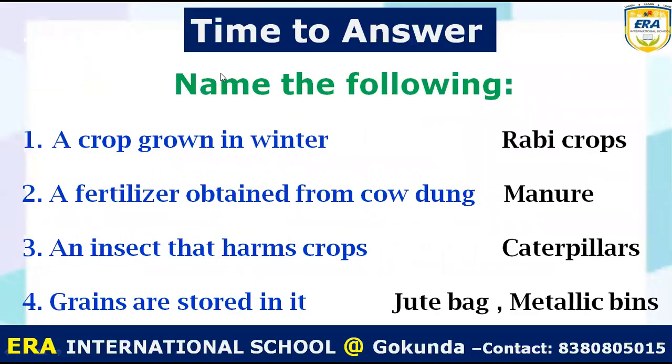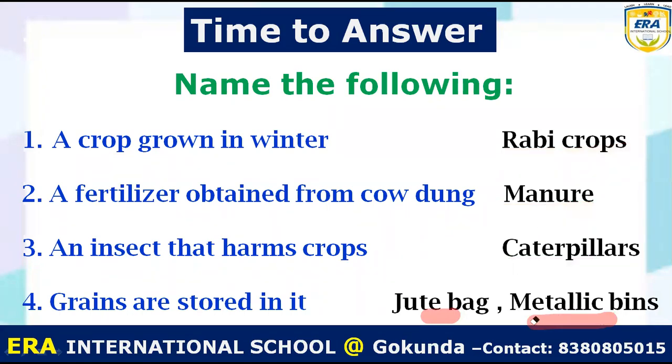Next question, time to answer. Name the following. A crop grown in winter is called Rabi crop. So which crop grows in winter? Rabi crops. A fertilizer obtained from cow dung: manure or organic fertilizer. An insect that harms the crops: caterpillar and grasshopper. Grains are stored in it: a jute bag or metallic bins in which we store our grains.